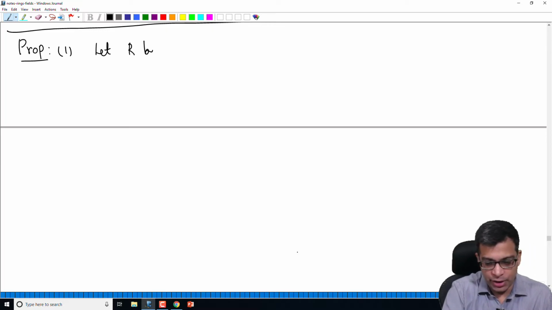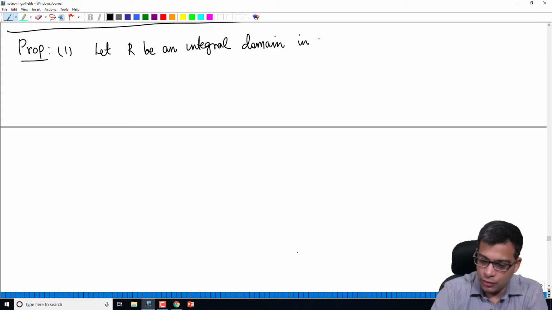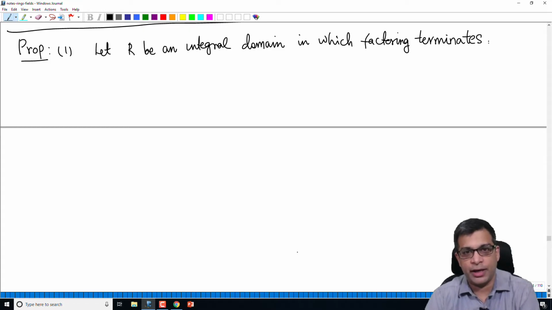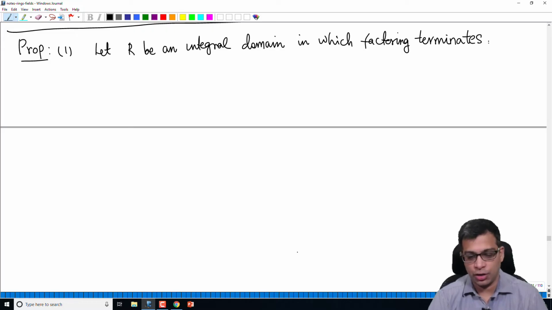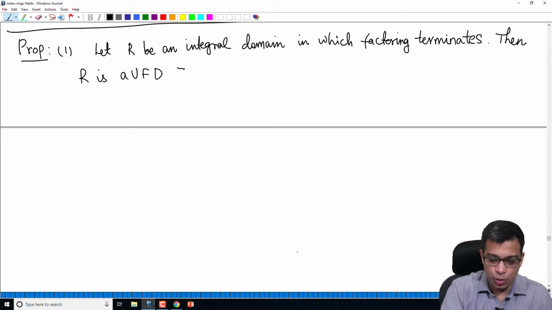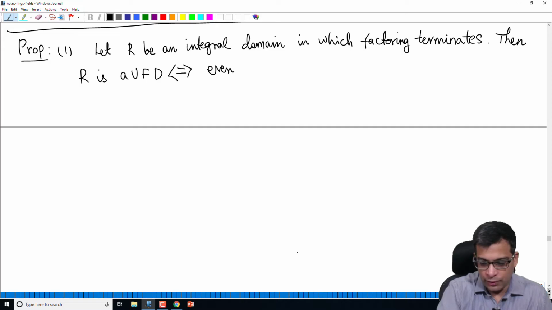The first part says: let R be an integral domain in which factoring terminates. As I told you just now, keep in mind that any Noetherian ring has this property. Even non-Noetherian rings can have this property, but Noetherian rings do have this property, and we know lots of Noetherian rings. Then we can say that R is a UFD if and only if every irreducible element